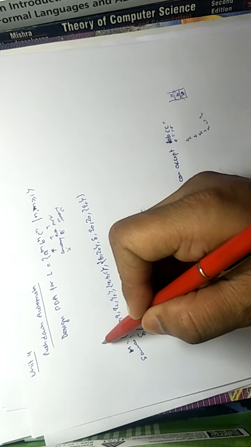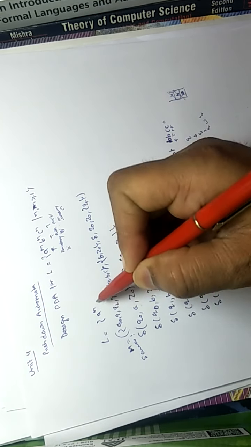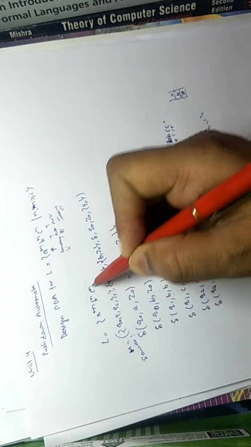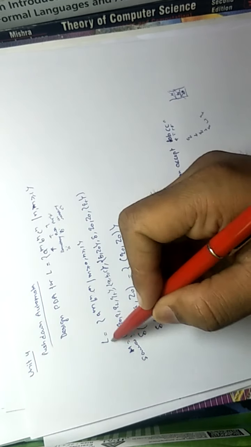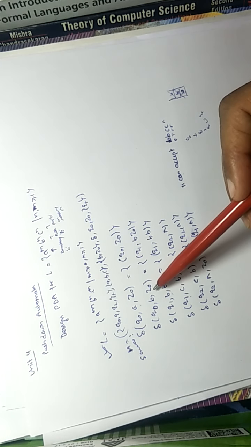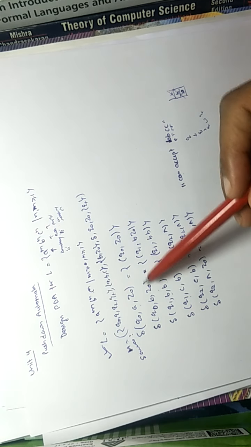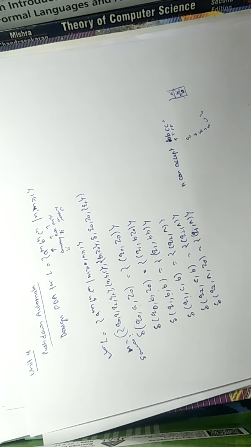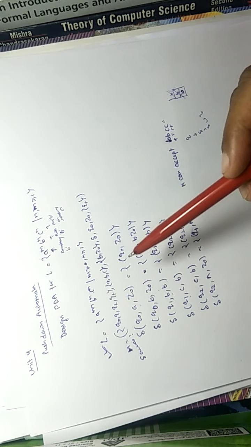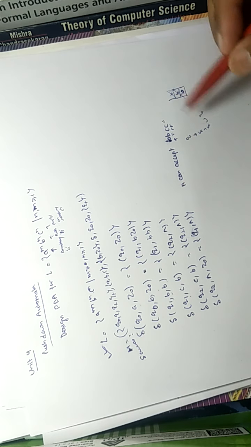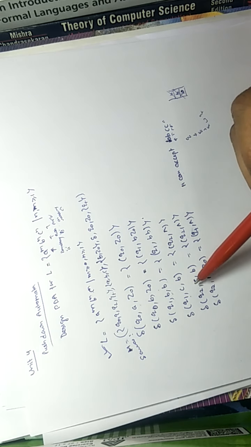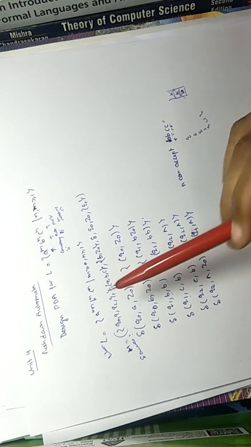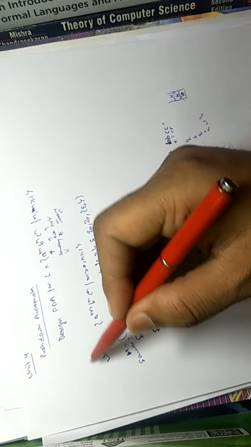So this is for L equal to a^m b^n c^n, m greater than or equal to 0 and n greater than or equal to 1. Actually it is for this, because at the start state we can read B directly, since the stack symbol is Z0. It is not ensuring that we have read any A. It can read A, or it cannot. If there is no A, it will move further. It will push B and then push all B's, then pop B with the C. So it works for this language.